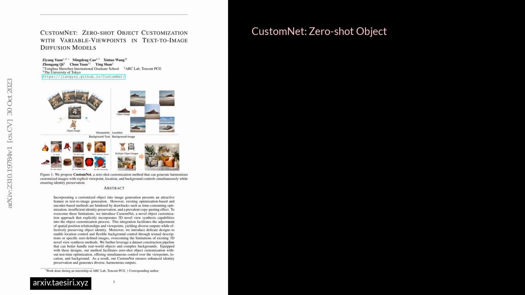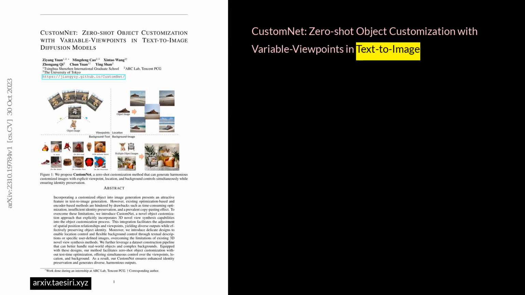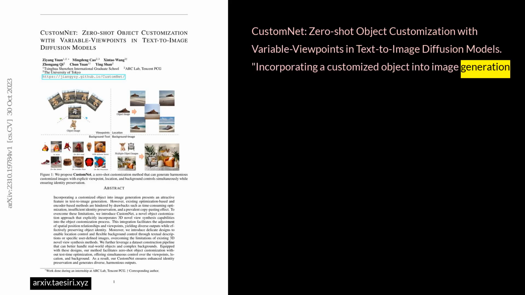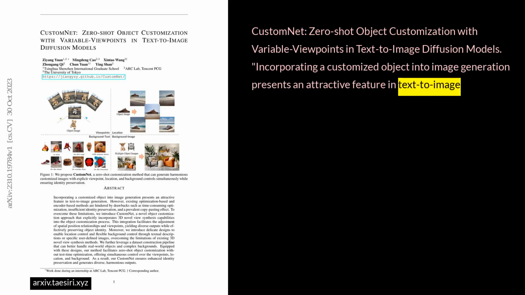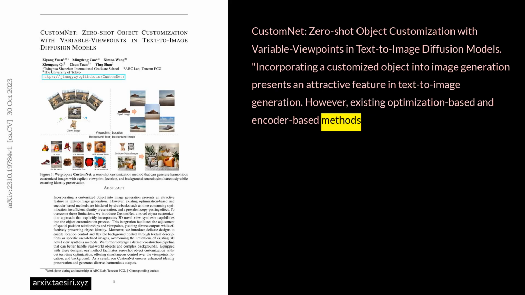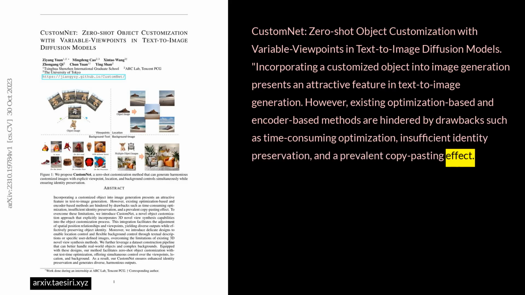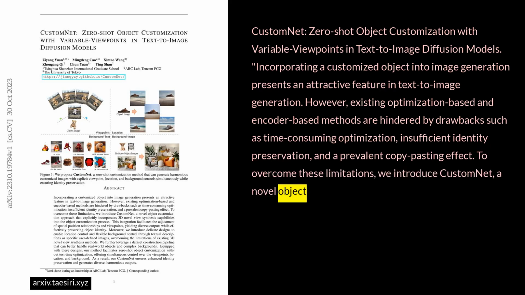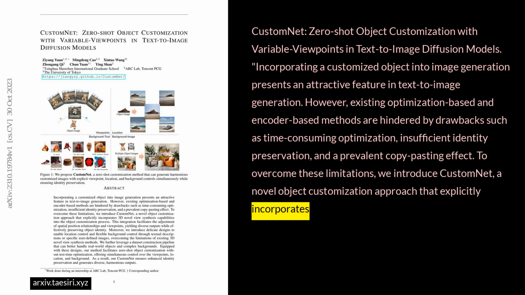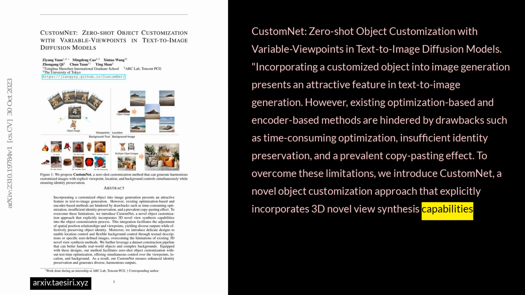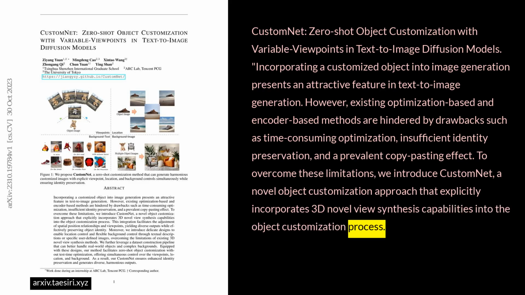CustomNet: zero-shot object customization with variable viewpoints in text-to-image diffusion models. Incorporating a customized object into image generation presents an attractive feature in text-to-image generation. However, existing optimization-based and encoder-based methods are hindered by drawbacks such as time-consuming optimization, insufficient identity preservation, and a prevalent copy-pasting effect. To overcome these limitations, we introduce CustomNet, a novel object customization approach that explicitly incorporates 3D novel view synthesis capabilities into the object customization process.